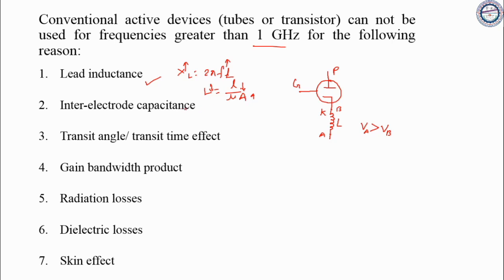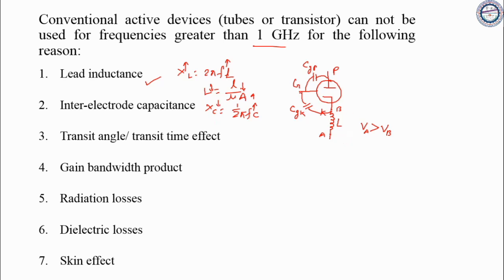Now there is inter-electrode capacitance. Inter-electrode capacitance is the capacitance which exists between two electrodes. Let us assume this is the grid electrode and this is the cathode terminal. Between these we have CGK, and between grid and plate we get CGP. Similarly here also. So what should be XC? XC is equal to 1 upon 2 pi FC. You can see that if you increase the frequency, your XC will decrease.